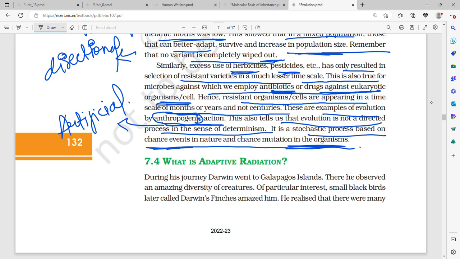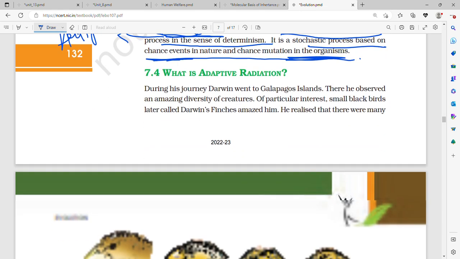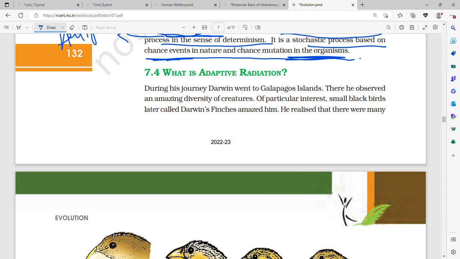Basically, this line tells us that it is a chance event and mutation in organisms. In less than an hour, in an organism, a mutation can occur and it leads to cancer, whereas a mutation can occur over a long period of time, also leading to something good or something bad in an entire species. Such as in COVID, there are so many variants. Why? Because it was continuously getting mutated. It was evolving. So it is not necessary that evolution always takes millions of years. It is a chance process.